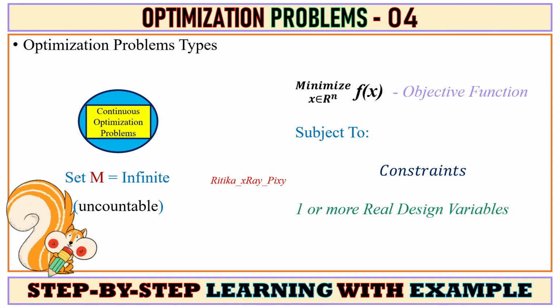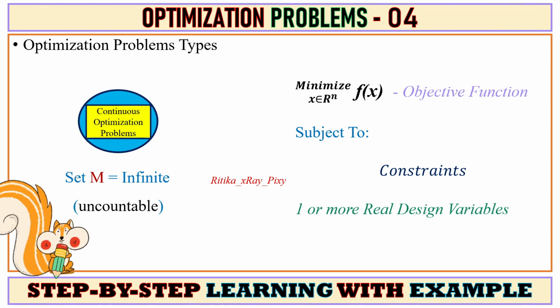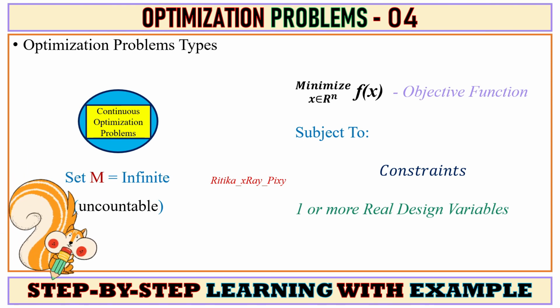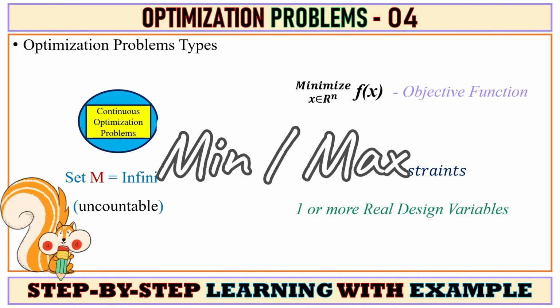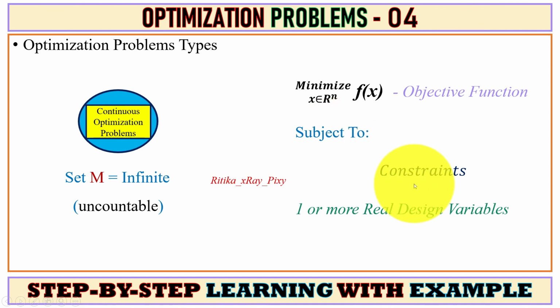Next we have continuous optimization problems. Continuous optimization means finding the minimum or maximum optimal value of a function subject to different constraints, and here we have one or more real life design variables.